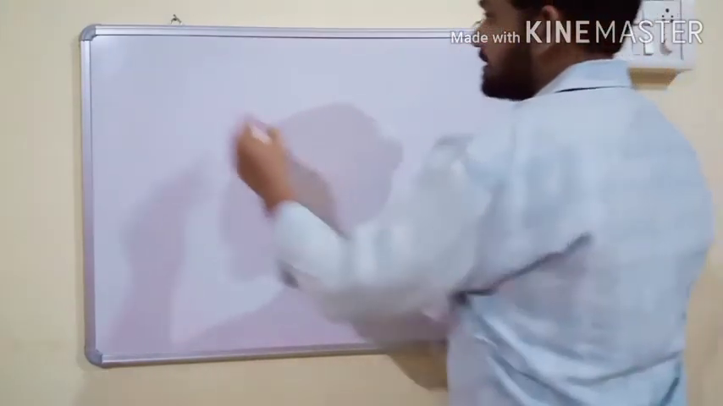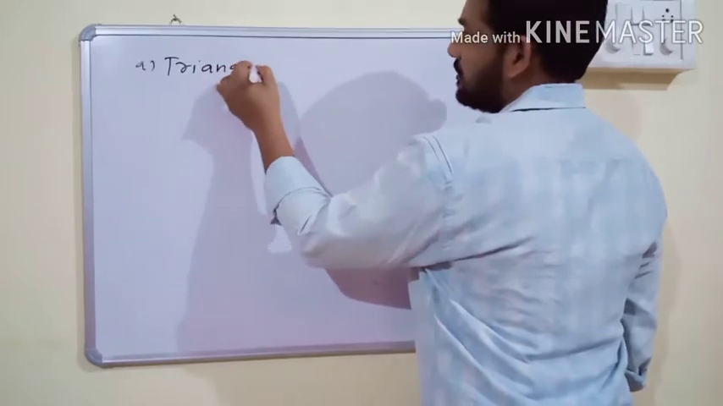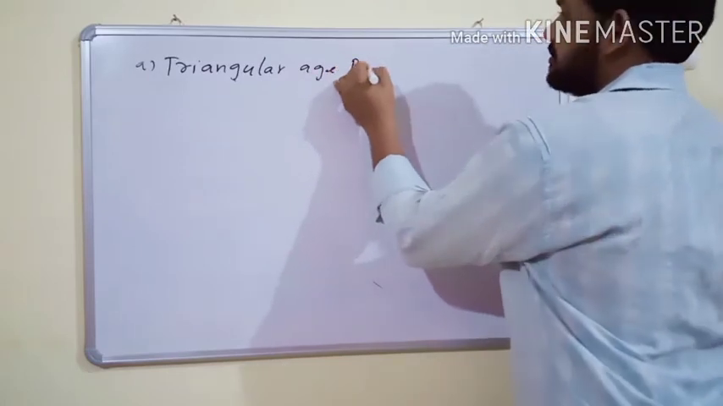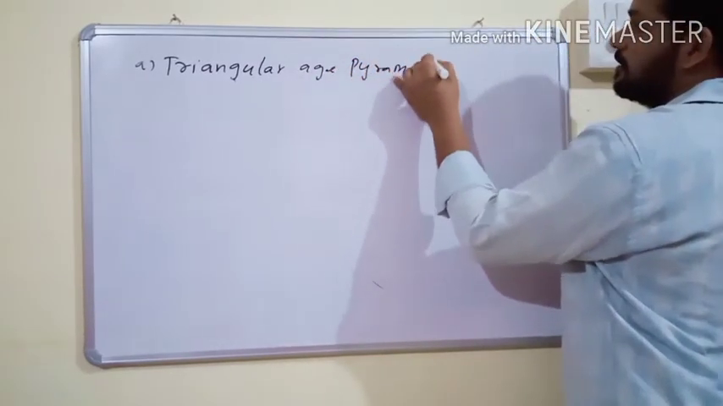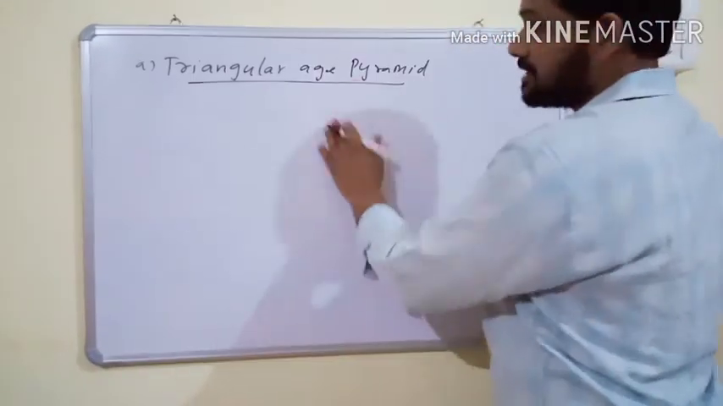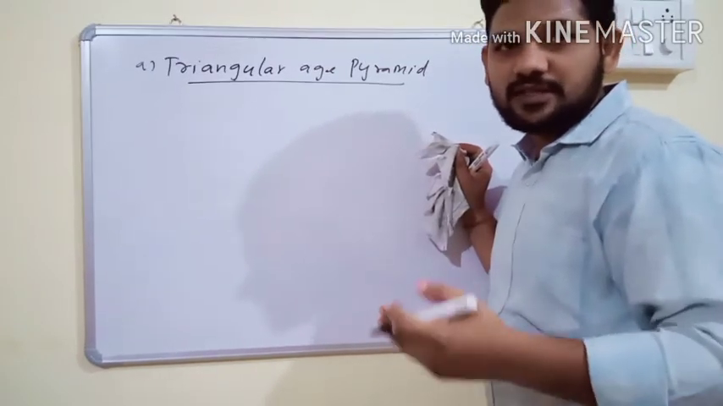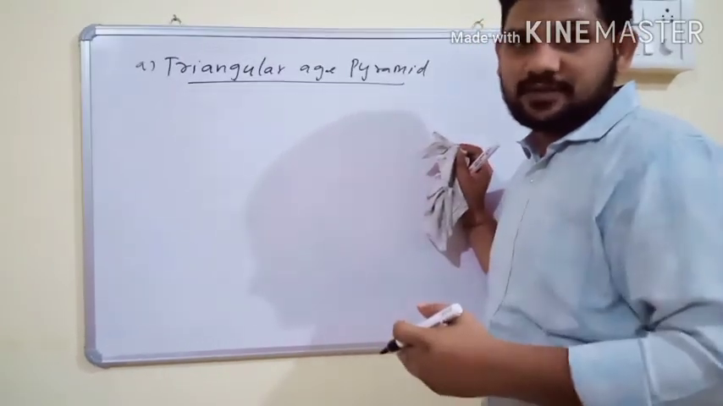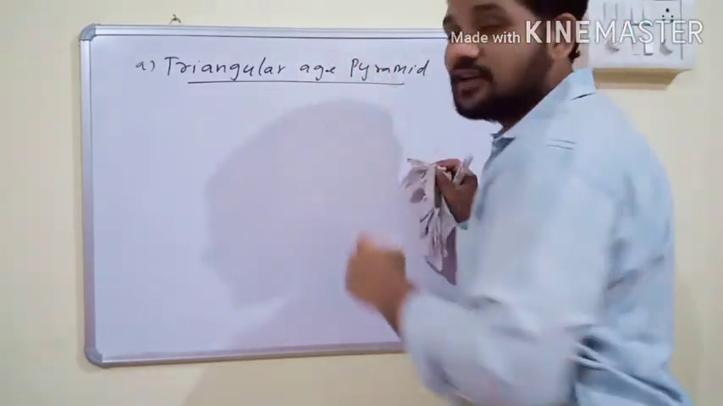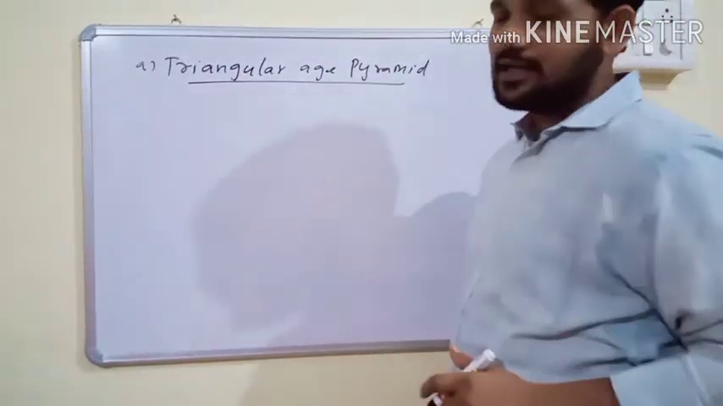The first one is the triangular age pyramid, also called an expanding population. This age pyramid has more pre-reproductive individuals than reproductive individuals, and post-reproductive individuals are very few. That means the triangular age pyramid always shows positive growth. It is expanding, that's why it is also called an expanding population.